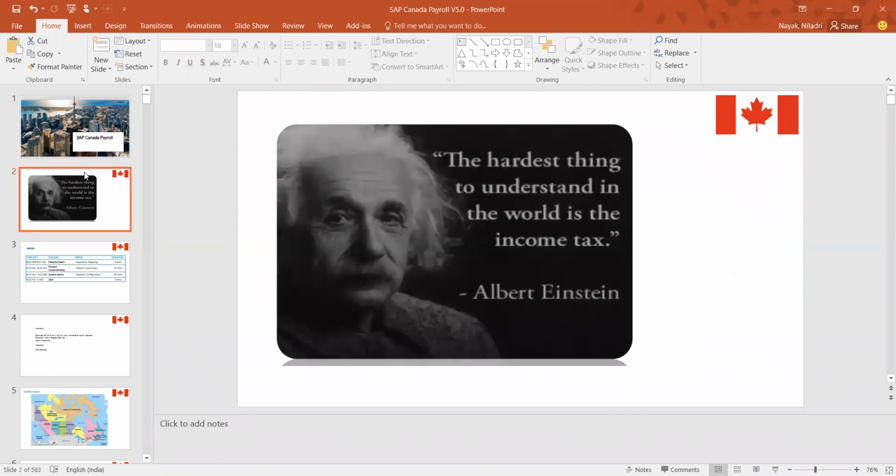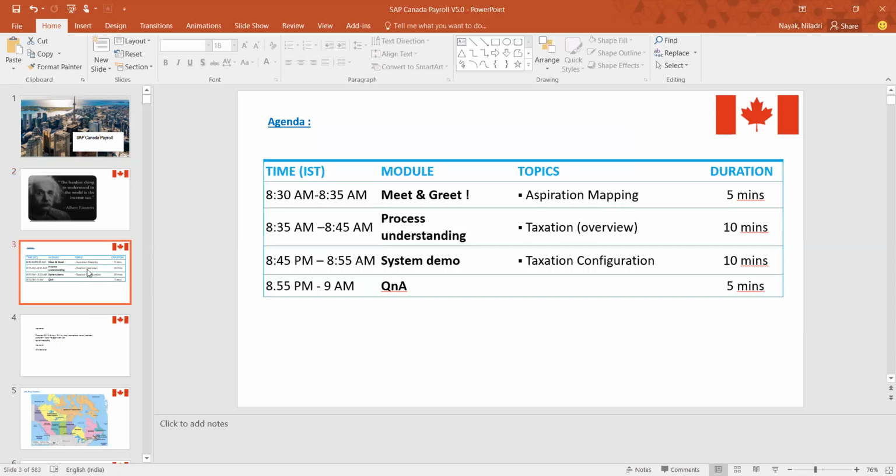Before I start, we'll begin our session with a quote. This gentleman made a statement long back: the hardest thing to understand in the world is the income tax. I hope you will be agreeing with me. Understanding tax is not very easy for any country's payroll, not only for Canada, whether it is India or Australia or the US.